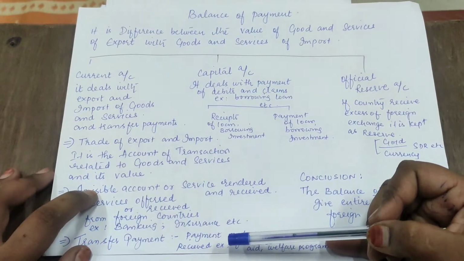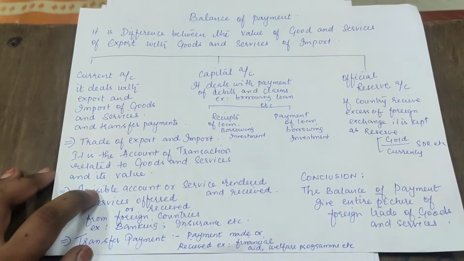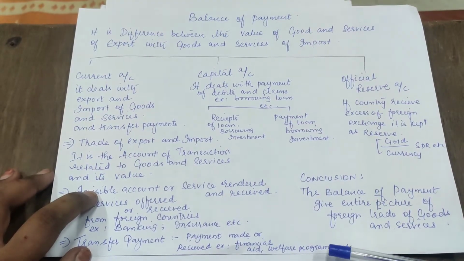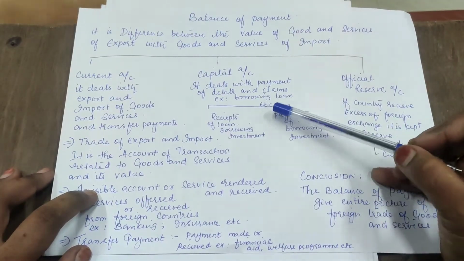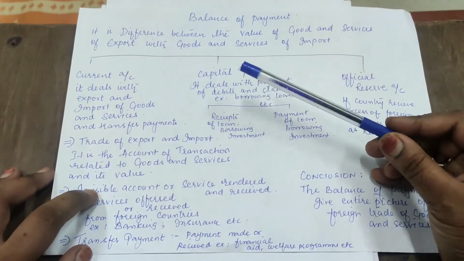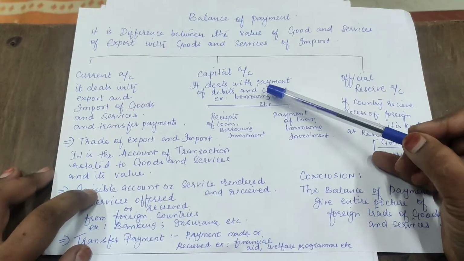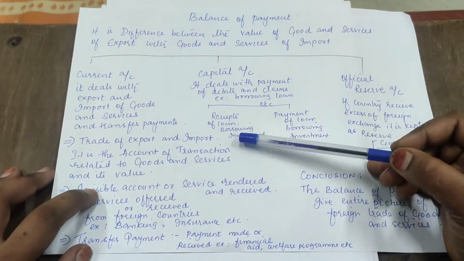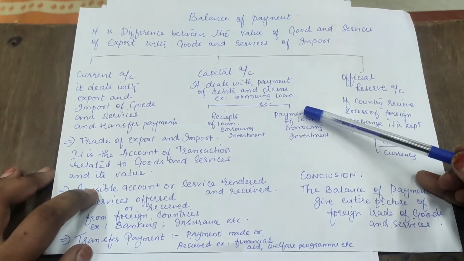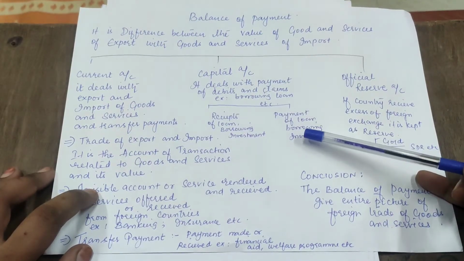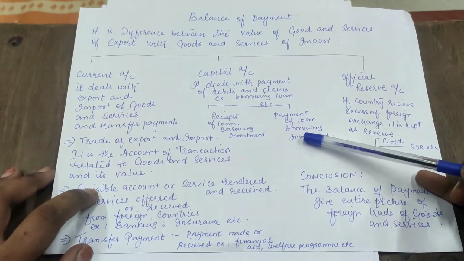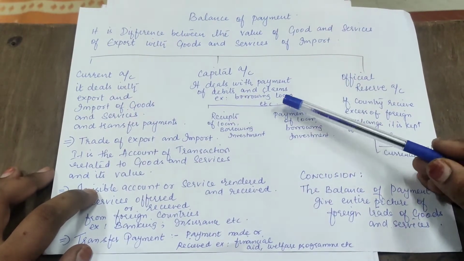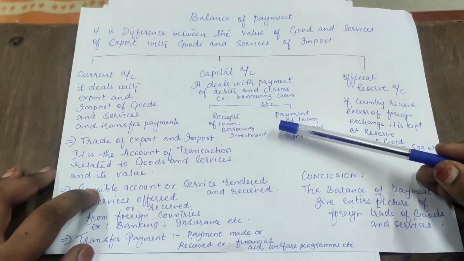And then transfer payments are the payments made to a foreign country or by a foreign country, for example financial aid, welfare programs, etc. Now, capital account. Capital account deals with all kinds of debts and claims, like borrowing and loans. It can be the receivable of a loan which is being borrowed, or any kind of investment, or what we need to pay for the loan which we have borrowed, or any investment we have taken which we have to pay back. Here we are going to receive, here we need to pay. So when you add these accounts, we'll have the capital account.